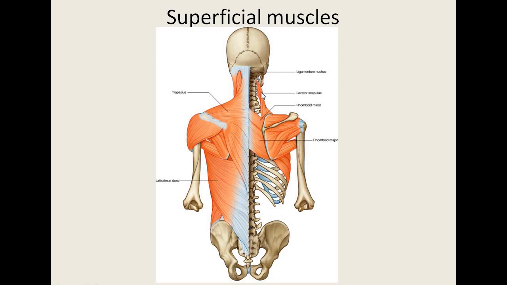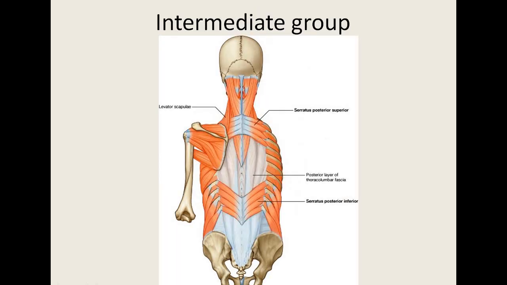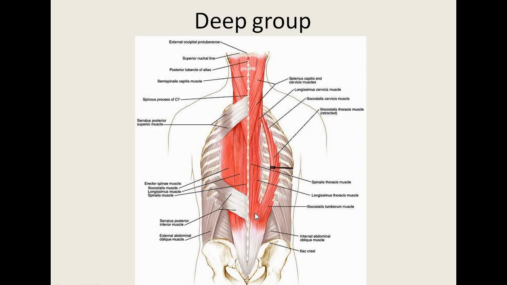Then in the second group, we have the levator scapulae, which elevates the scapula, the rhomboideus minor and the rhomboideus major muscle. In the intermediate group, as I have told you, the serratus posterior superior and the serratus posterior inferior are present. The muscle looks like a serrate shape, so the name is serratus. As it is posteriorly placed, the name is posterior, and superior and inferior. So according to this, the naming is given.